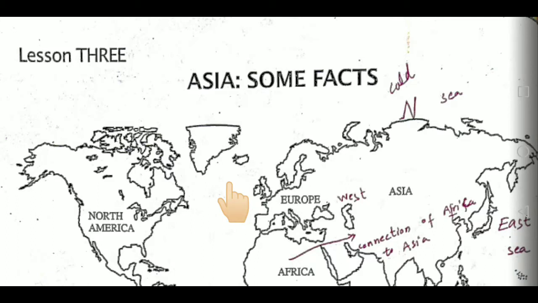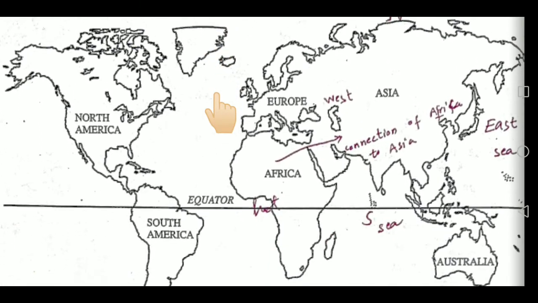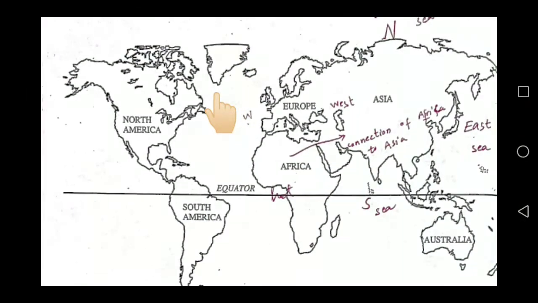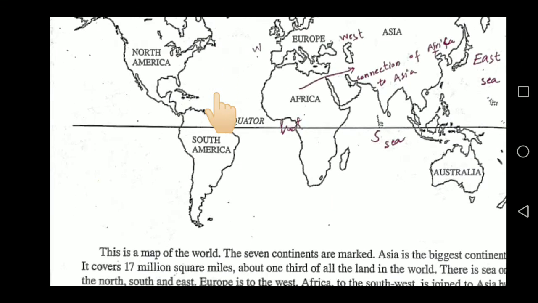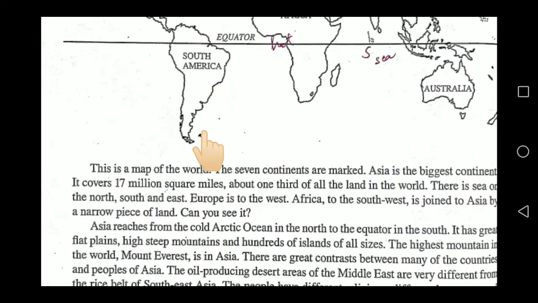Today we are going to start our lesson number 3. Its name is Asia: Some Facts. As the name of the lesson shows, we are going to learn some information about the continent Asia. There is a map of the world given here also, so while reading the lesson, we will also see the map to know about the facts. Let's start the lesson.